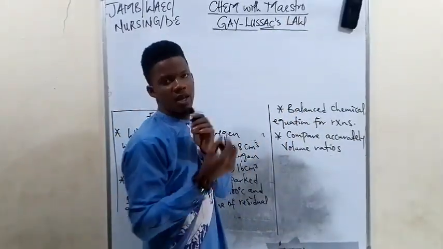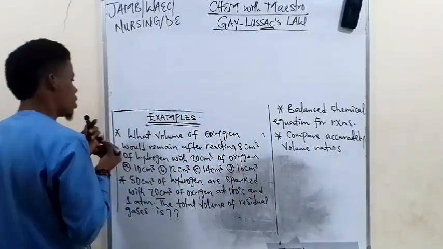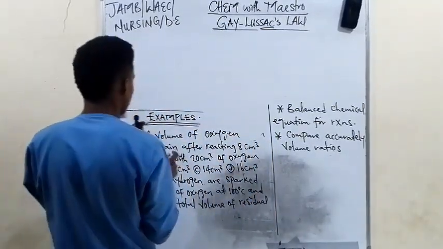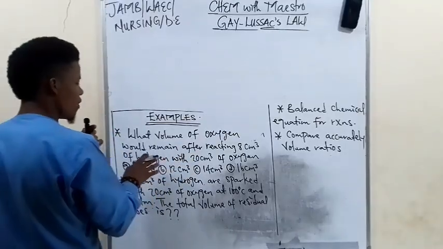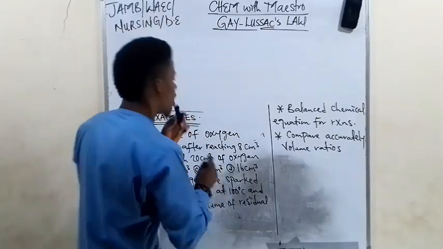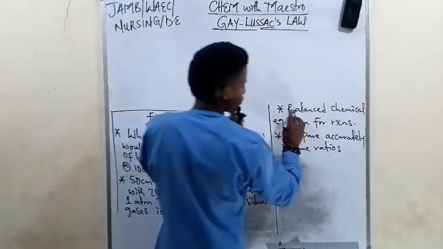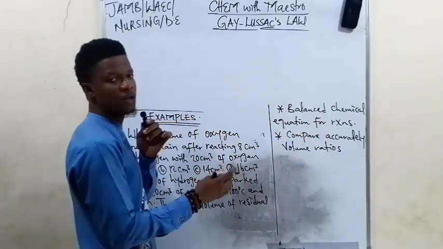Let's attempt example one. What volume of oxygen would remain after reacting 8 cm³ of hydrogen with 20 cm³ of oxygen? First and foremost, remember, we must write a balanced chemical equation for the reaction.